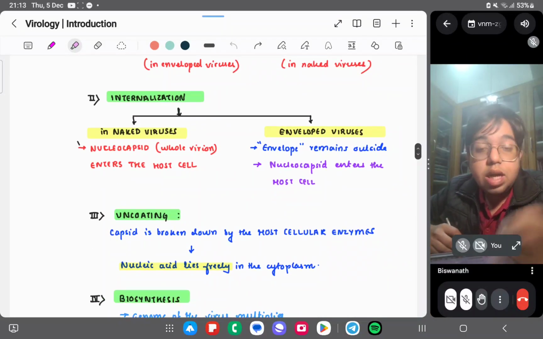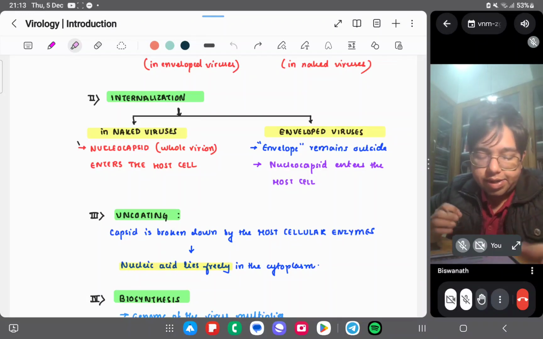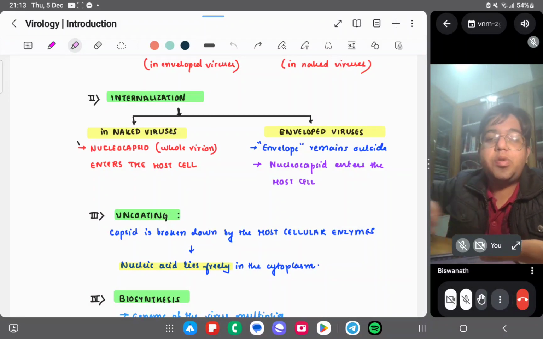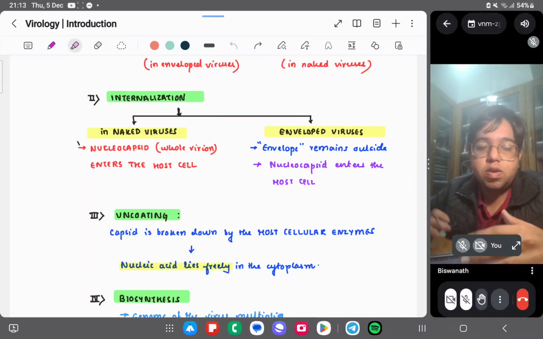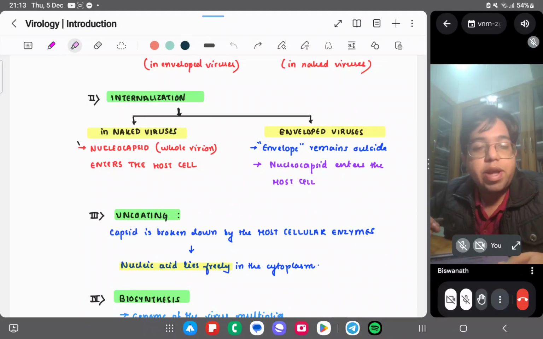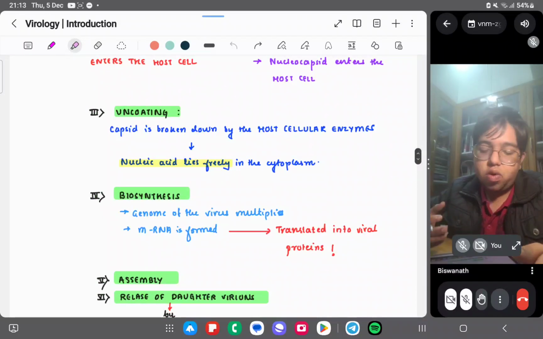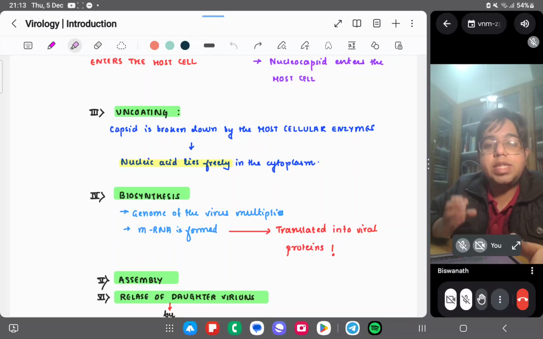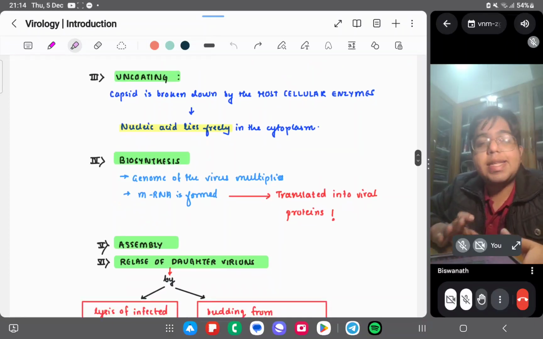Okay. After the virus is attached, we have internalization. The virus will be internalized, right? So in naked viruses, the nucleocapsid will enter the host cell, and in enveloped viruses, the envelope will remain outside. Just the nucleocapsid will enter. So in naked viruses, we don't have an envelope, just the whole virus, you can say, enters the host cell. But in enveloped virus, the envelope stays outside and the nucleocapsid enters, right? Then it is uncoated. Uncoating means the capsid is broken down by host cellular enzymes. The nucleocapsid which is going there is basically uncoated. It's broken down, and the nucleic acid will lie freely.